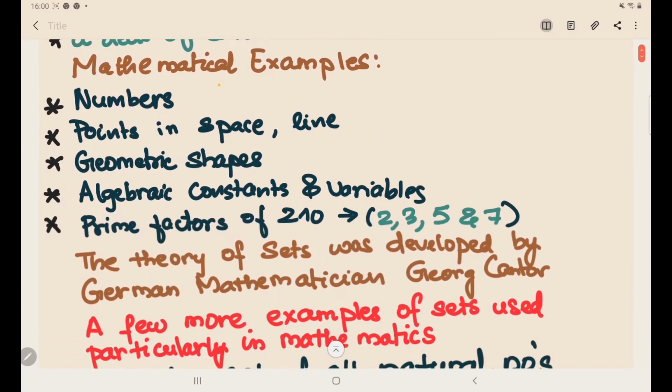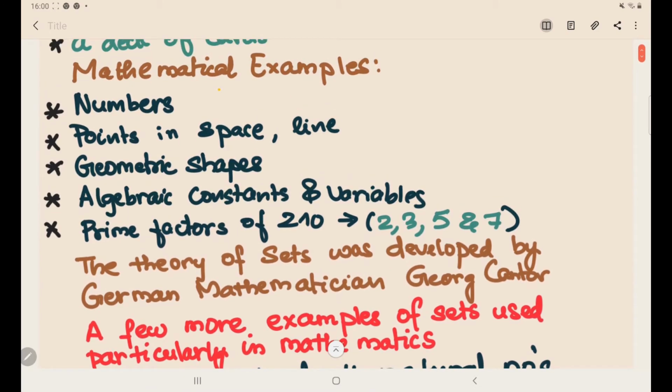Now let's discuss some mathematical examples of sets. Numbers are a good example of sets in mathematics. You can say that the natural numbers 1 to n are a set of numbers. Again, points in space and lines are also examples of sets. Again, geometric shapes: rectangle, triangle, quadrilateral, all these shapes you can group together and name under the set of geometric shapes. Then algebraic constants and variables, you can group as a set.